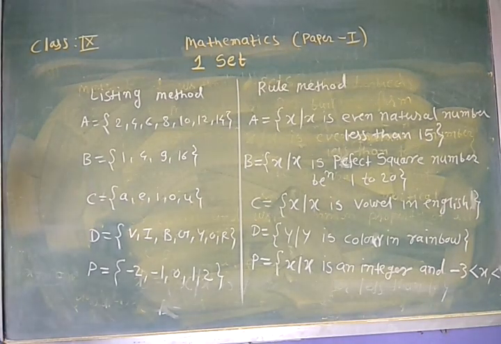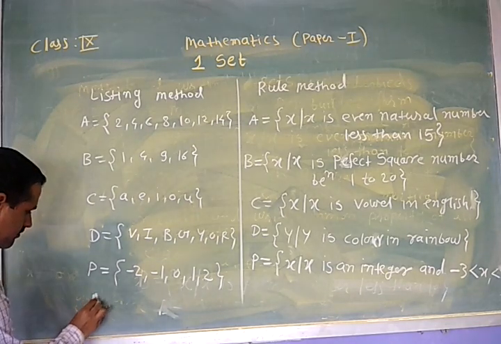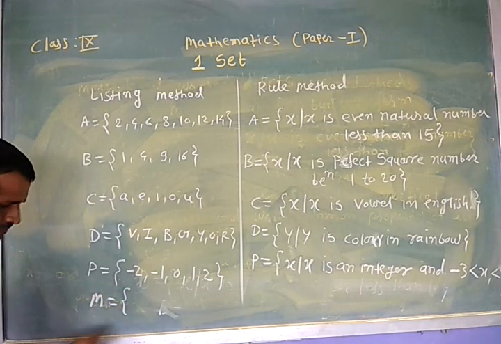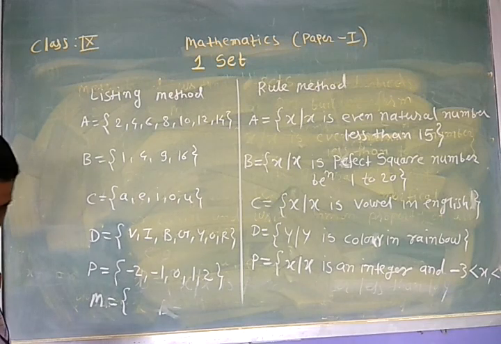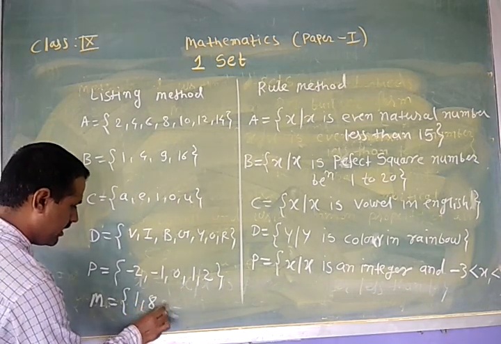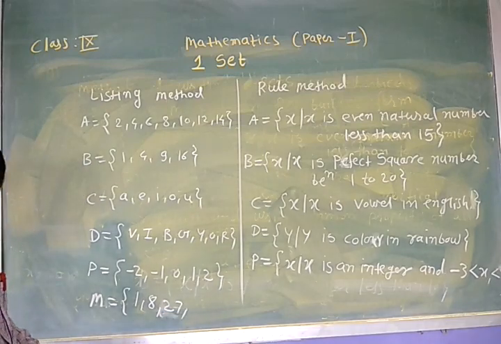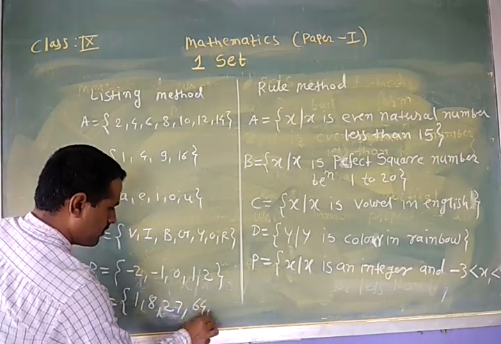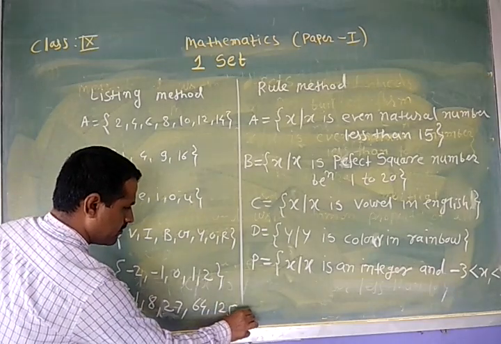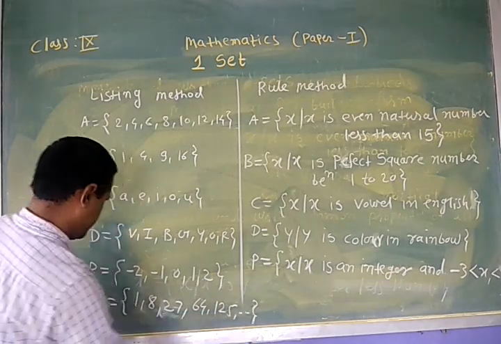The last is M is equal to 1, 8, 27, 64, 125, and so on.